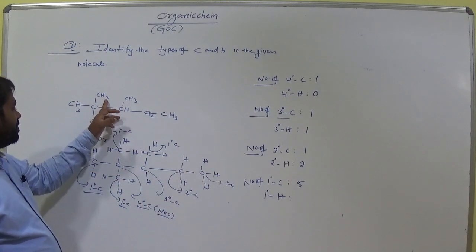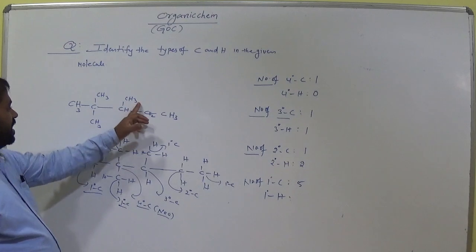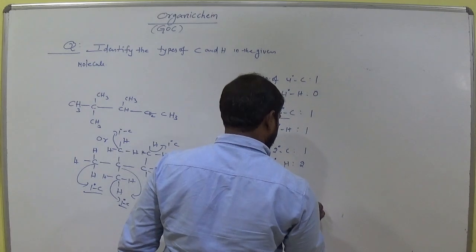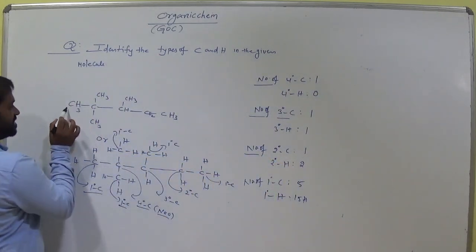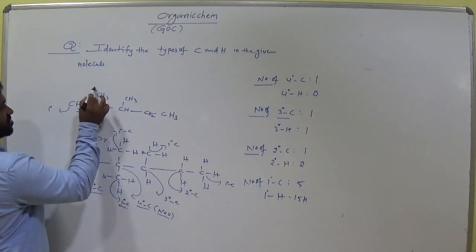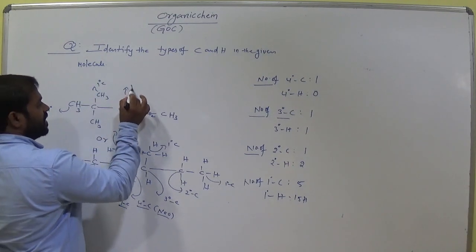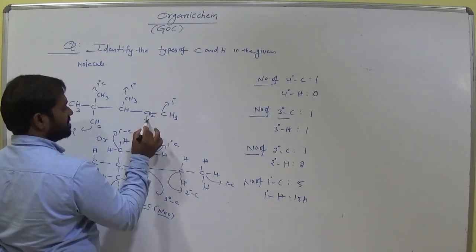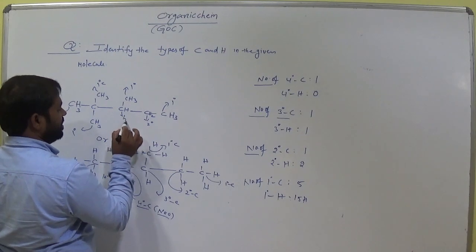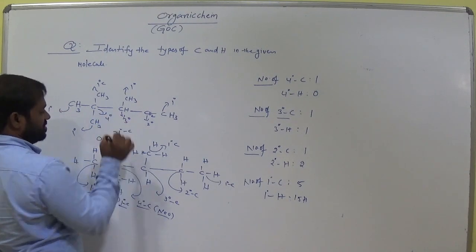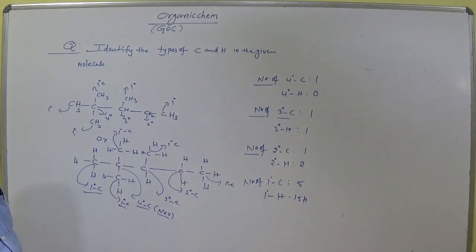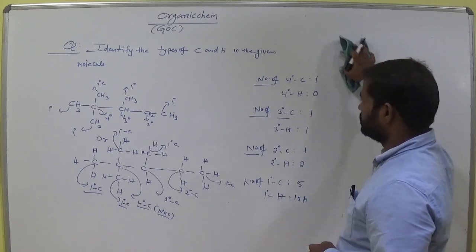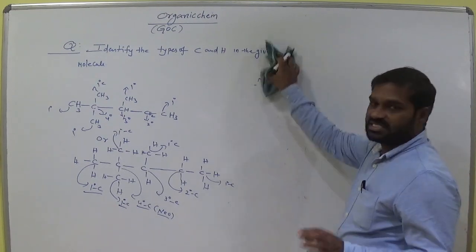So 3, 3, 3, 3 are 12, 12 plus 3, 15 hydrogens, okay. So we can represent in this structure: this is primary carbon, this is also primary, this is also primary, and this is also primary, this is secondary, this is tertiary, and this is quaternary. Clear in this structure? Is it clear, all of you?